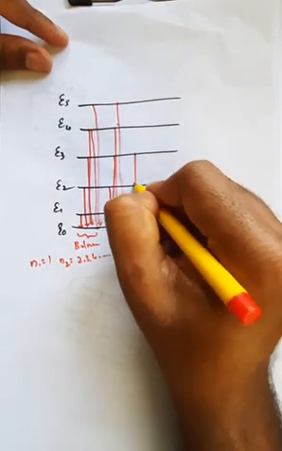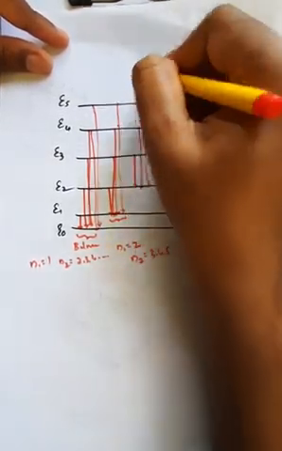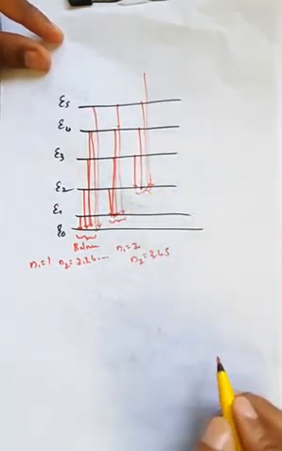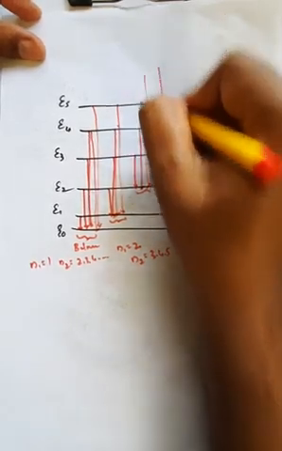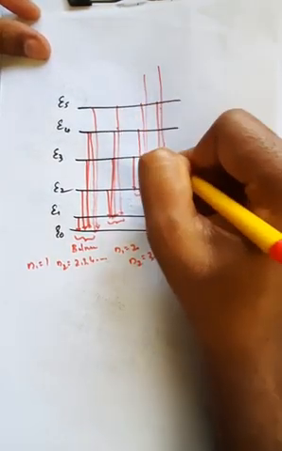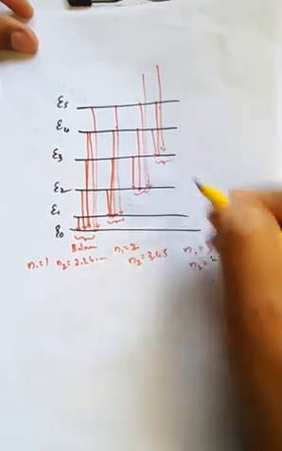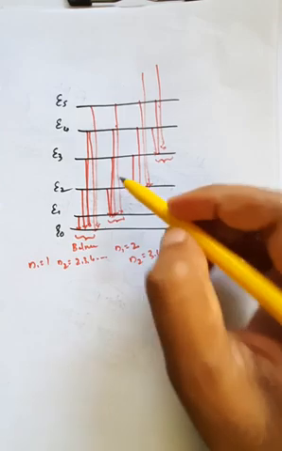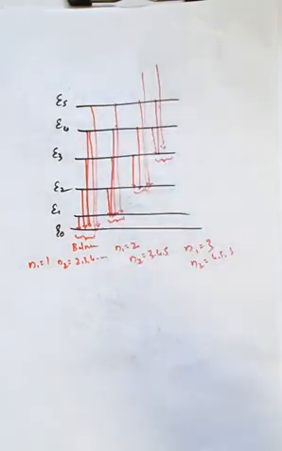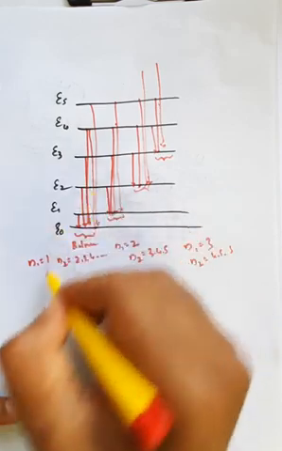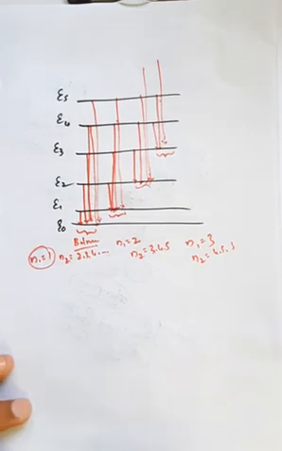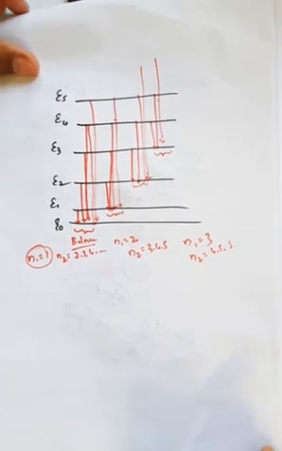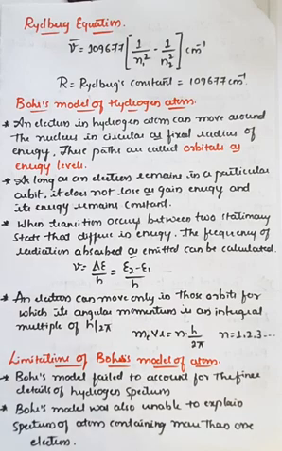Similarly, in the Paschen series you can observe it like this: from higher energy levels to the third energy level, so n1 is 3 and n2 is 4, 5, 6, like this. The different kinds of radiations are arranged in terms of different wavelengths, and these are some of the excitations of energy levels. The electron can jump from one energy level to another based on the different series. Therefore the Lyman series is obtained in the ultraviolet region, and the other three are obtained in the infrared region.